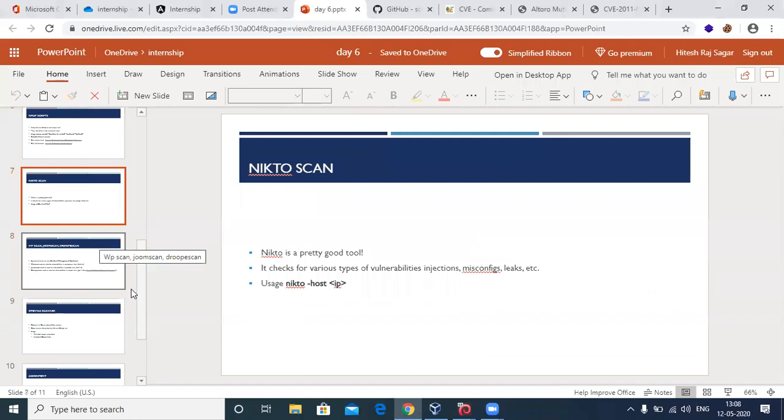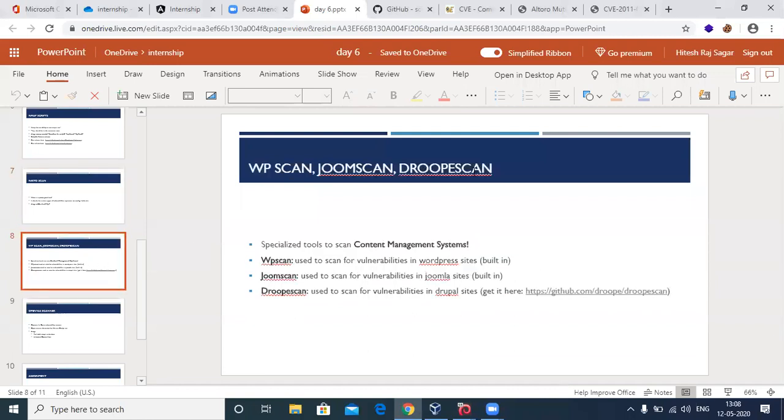That being said about Nikto and WP Scan and these CMS scans, do you guys have any doubt up to this part? Hello?